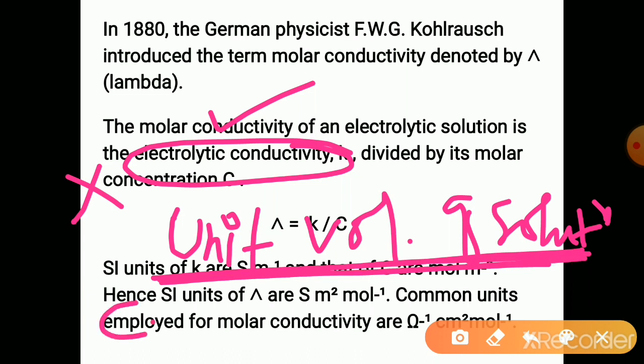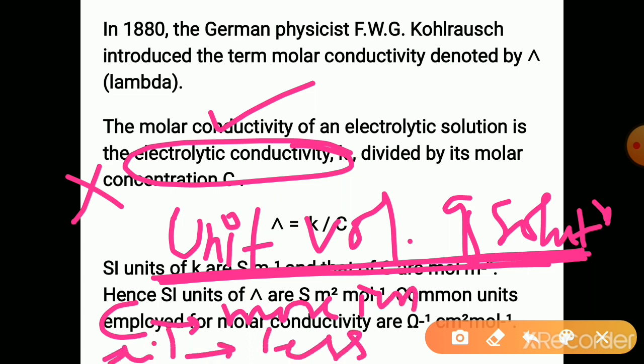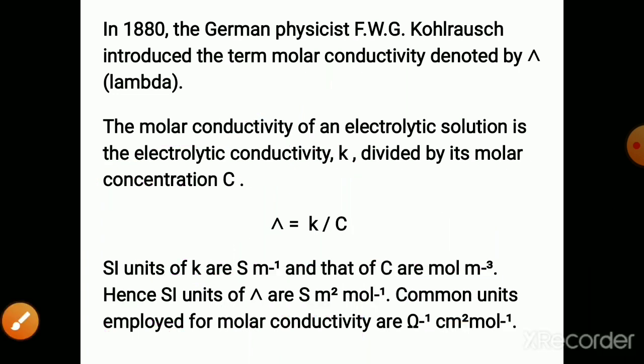In the concentrated solution, more ions will be there, and in the dilute, fewer ions. So the electrical conductance will be less or more. So molar conductivity is used to compare the conductances of solutions.